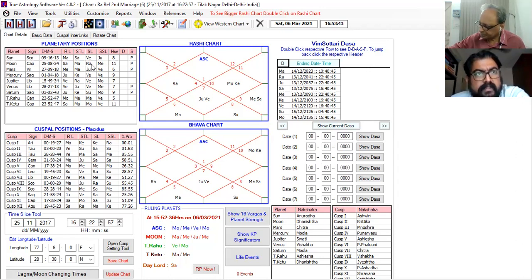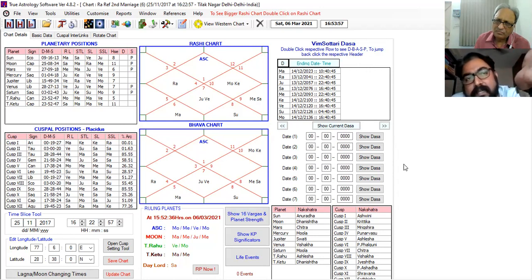Okay, I understood, sir. So next time we'll do another exercise on the denial of marriage or divorce. Sir, the same chart can be studied for divorce also, no, sir? Because she has already divorced. Oh, this is for a particular question. So we will take another exercise. The next time we'll take a natal chart and study it.